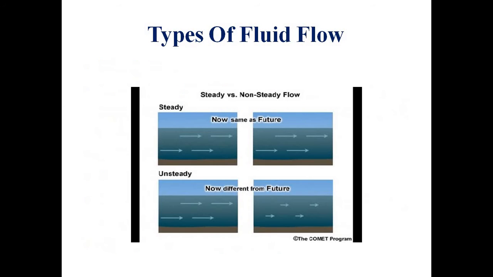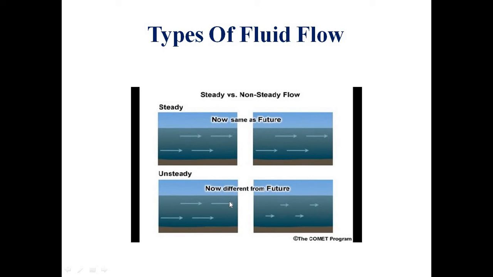Next, some diagrams have been given. On the top one you can see the steady flow. That image shows the left hand and right hand side, that is now and future. That means at present and in the future time, if we check the velocity, pressure and density, there is no change in value from both sides. From the arrow-headed lines we can see that there is no change.